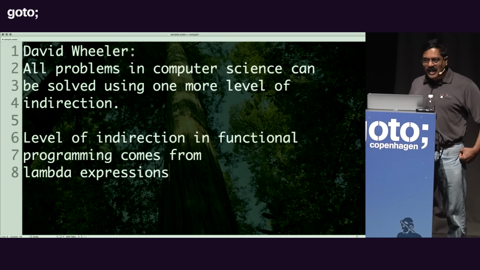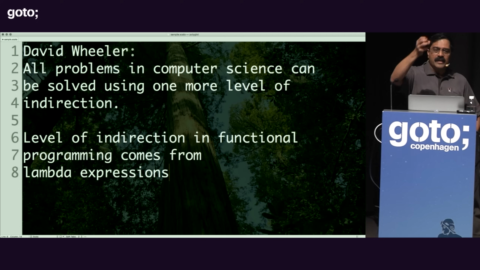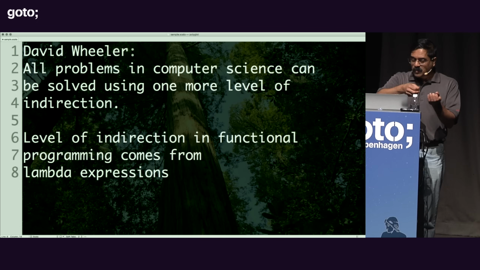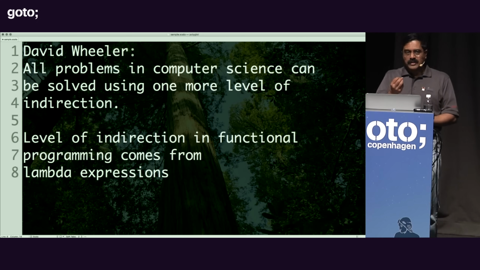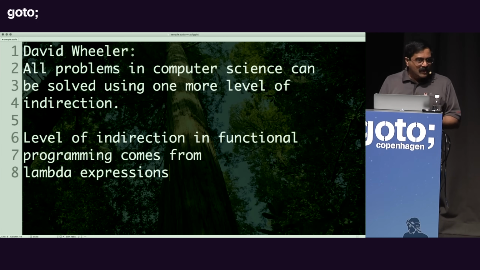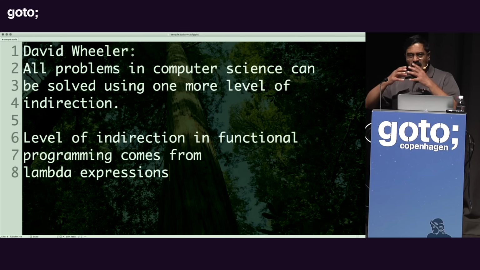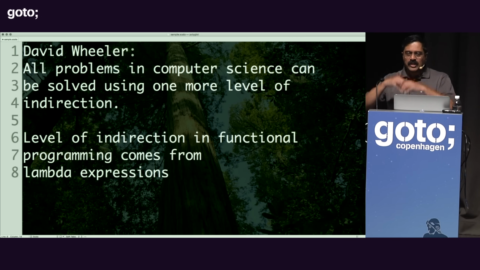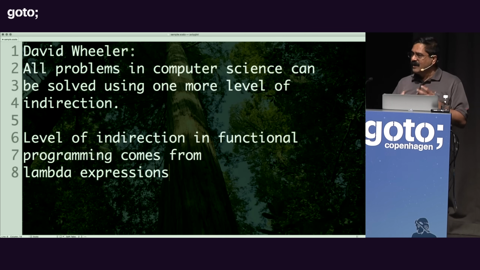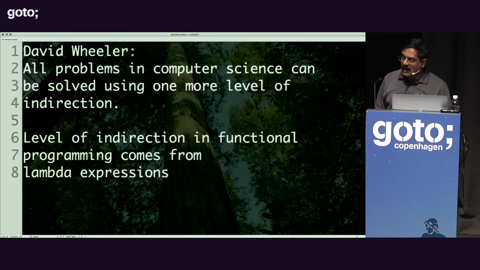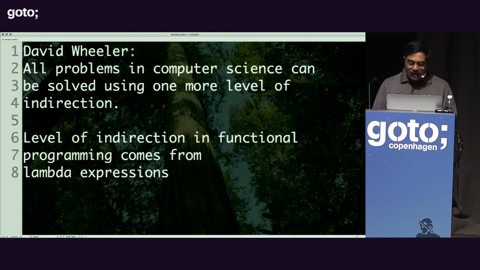So what does a lambda say? A lambda says, rather than calling this function now, call this anonymous function, which is a lambda expression, which in turn can call this function at a later time. So to me, this is one of the really critical aspects of lambdas, that they give you the level of indirection in functional programming. And then once I look at it this way, it changes the whole world for me because it's a design tool that I can look at and appreciate now when I program in functional style, because it changes the way that I perceive and use the solution at this point.